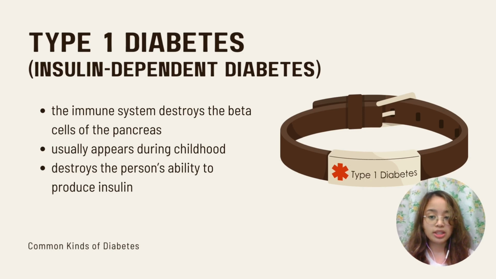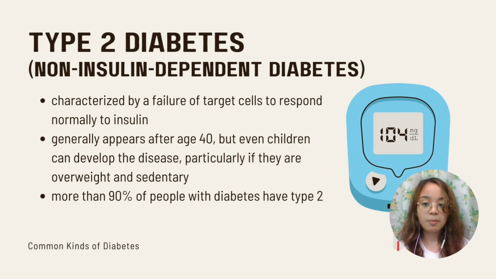Type 1 diabetes or insulin-dependent diabetes is an autoimmune disorder in which the immune system destroys the beta cells of the pancreas. It usually appears during childhood and destroys the person's ability to produce insulin. Type 2 diabetes or non-insulin-dependent diabetes is characterized by a failure of target cells to respond normally to insulin. Insulin is produced, but target cells fail to take up glucose from the blood, and blood glucose levels remain elevated.